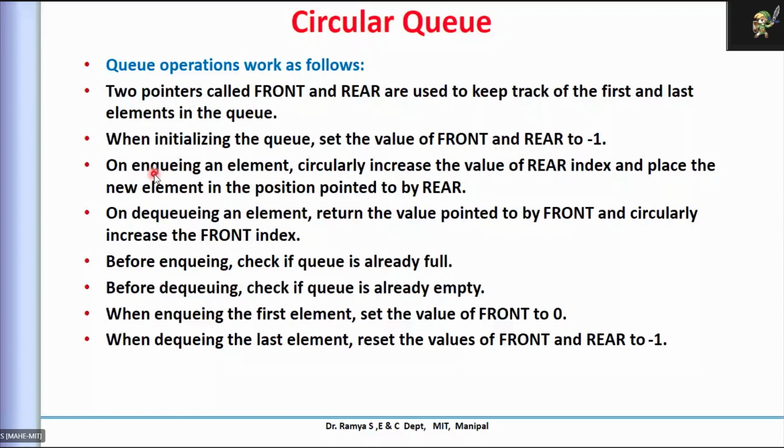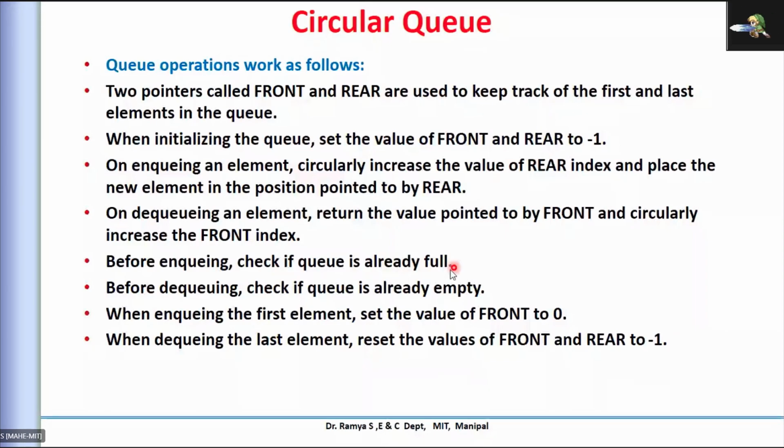Then when you are inserting subsequent elements, only the rear will move ahead, incrementing its value. Front will remain at the 0th position until you do a dequeue. When you do a dequeue, you are always removing from the front because it is first in, first out. So the front pointer is incremented when you do a dequeue, and the rear will remain wherever it is pointing. There is no change in that.